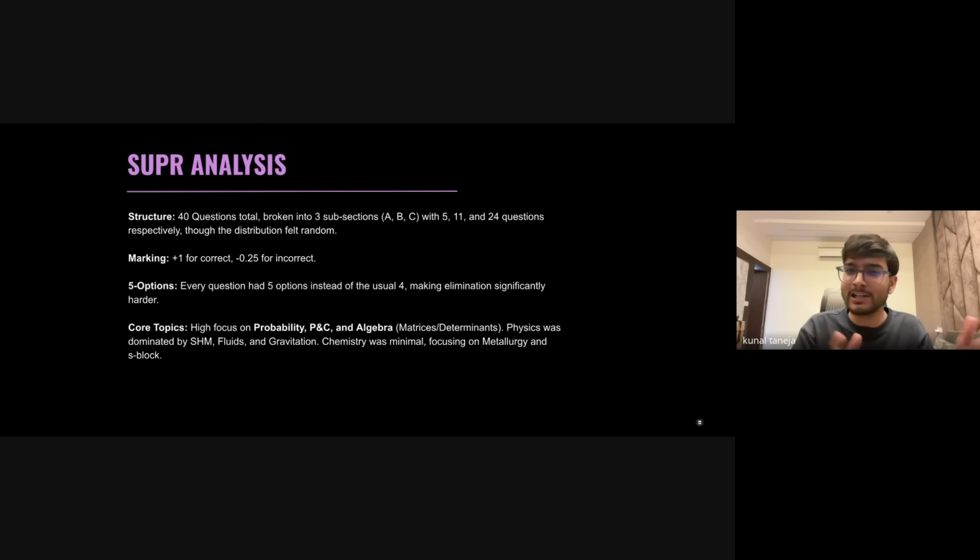And पिछली बार क्या होता था, in the section 1 there used to be 4 options and in the section 2 of SUPR there used to be 5 options. यहाँ पे अब क्या हुआ, in every question there were 5 options. And इसके अलावा problem क्या आता है जब ज्यादा options हो जाती हैं, you are not able to guess. Your probability of guessing the right answer decreases.